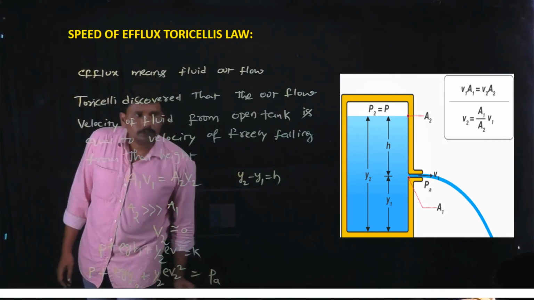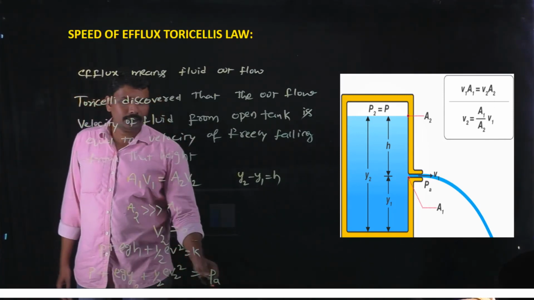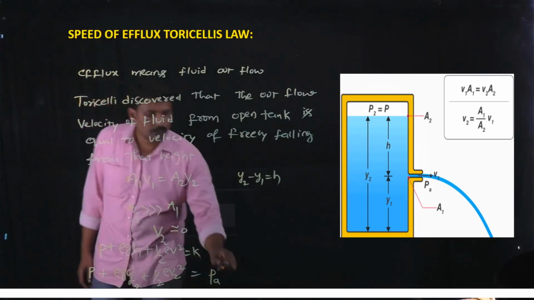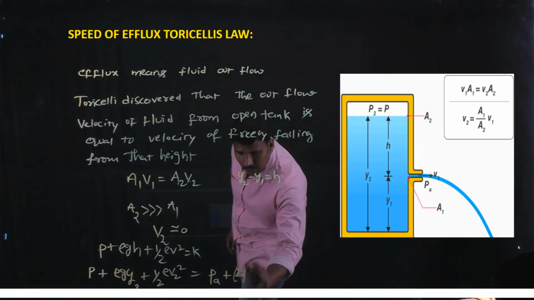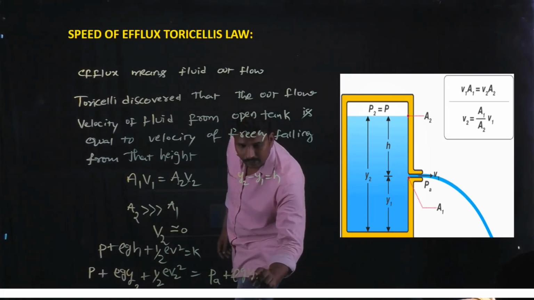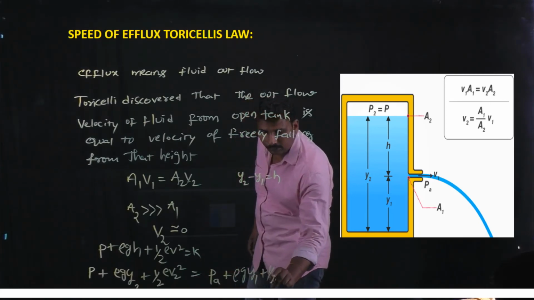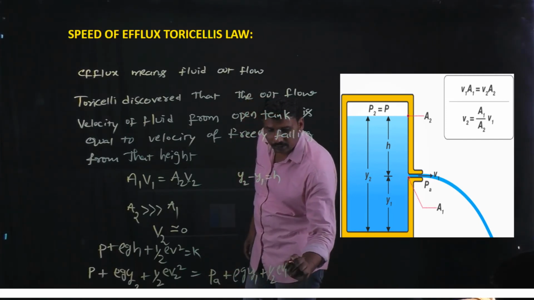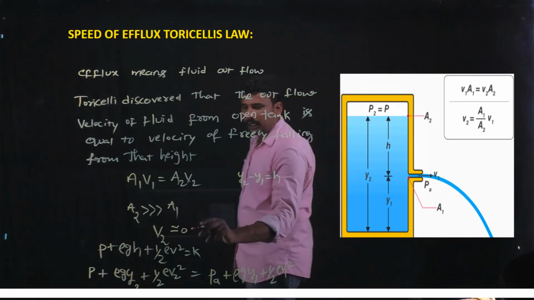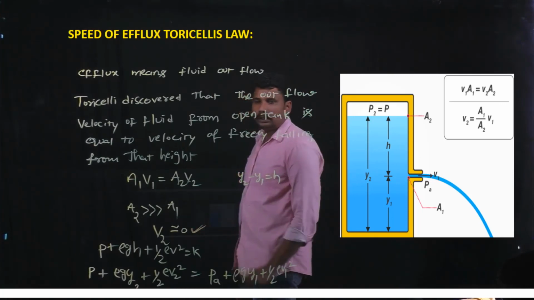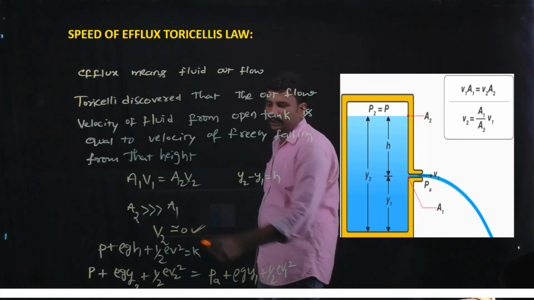at the hole the fluid is in contact with the atmosphere. That's why here there is atmospheric pressure Pa plus rho g y1, the height of the hole from the base of the tank, plus half rho v1 square. We already observed that the velocity of the fluid level going down is approximately 0.